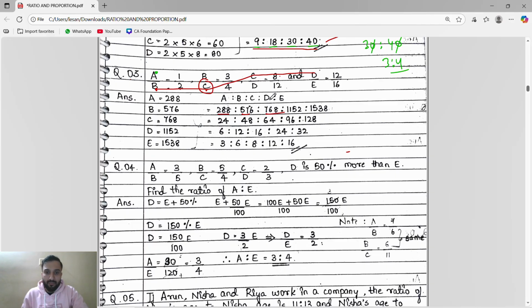Now we'll find D. D is here. So first of all we'll reach to D. D is in the denominator. We'll start from the denominator: B to C, C to D, then D is in the numerator.